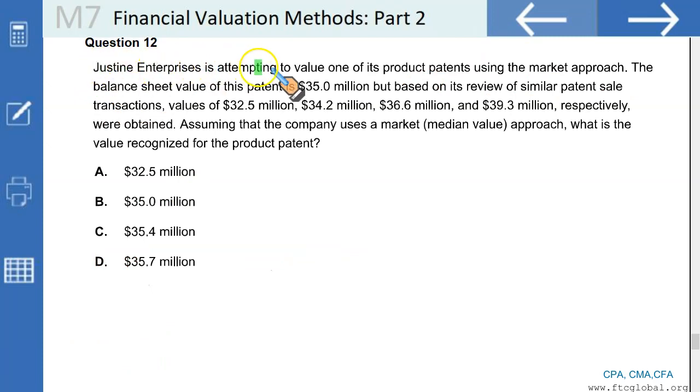Justin Enterprises is attempting to value one of its product patents using the market approach. The balance sheet value of this patent is 35 million, but based on its review of similar patent sales, values are 32.5, 34, 36, and 39.3 respectively. Assuming that the company uses the market median approach, what should be the value?